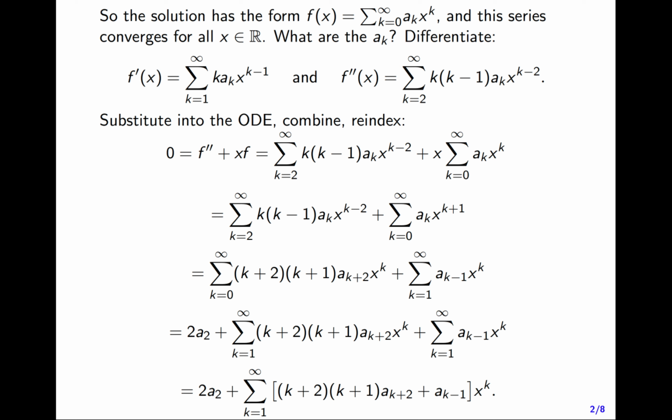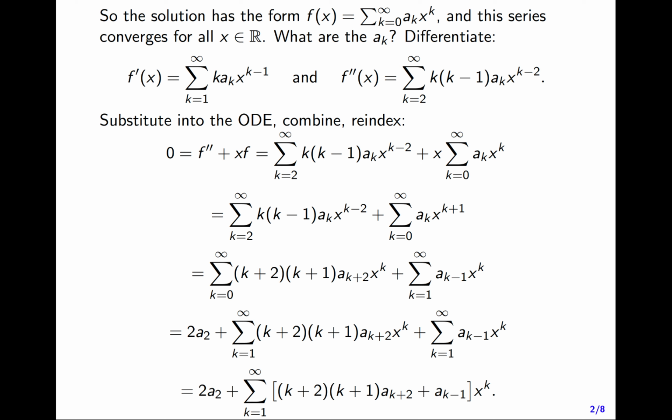Now this line here, this fifth line in our calculations, is itself a power series. I have the k equals 0 term, the 2a_2, and then I have x, x squared, and so on, all in this sum here. And I know that this power series adds up to be 0 for all values of x.